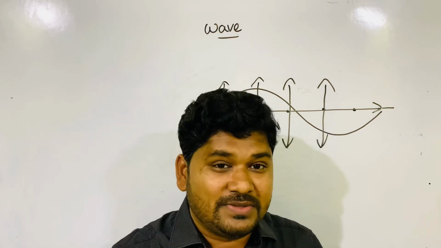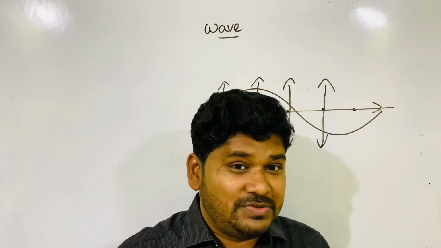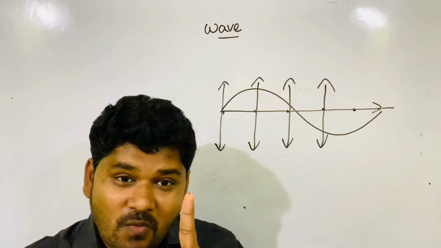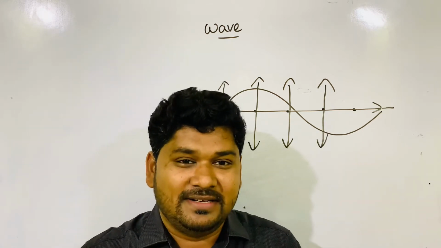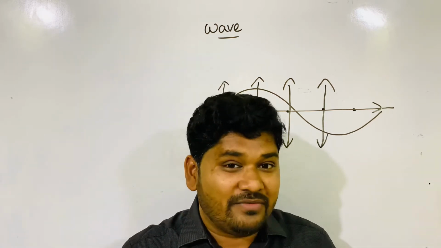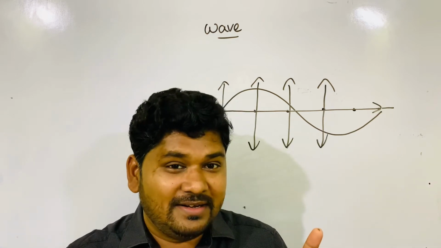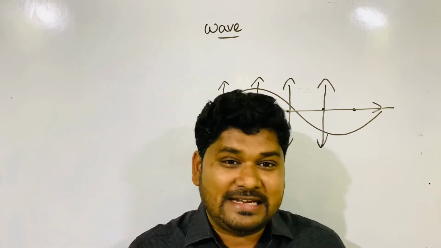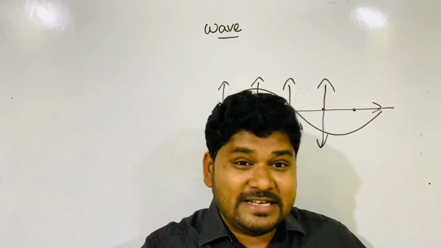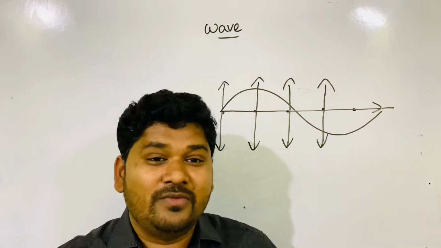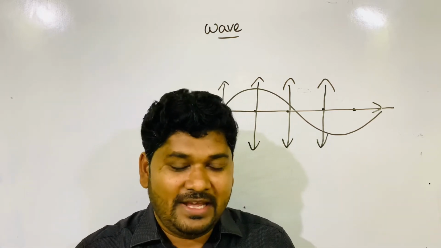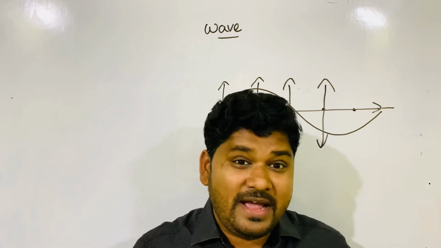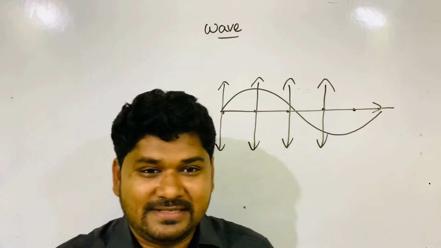So what you understood? First I told you, in oscillation one oscillates. But when we come to wave, not one. When many oscillate with good coordination between them, then only a wave forms. In oscillation, one oscillates, but in wave, many oscillate.